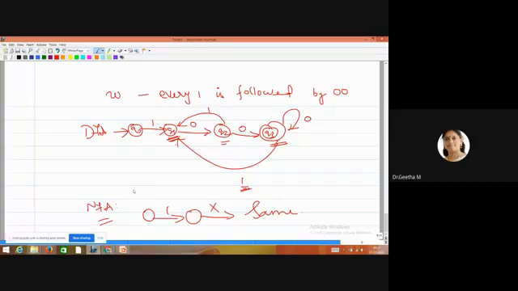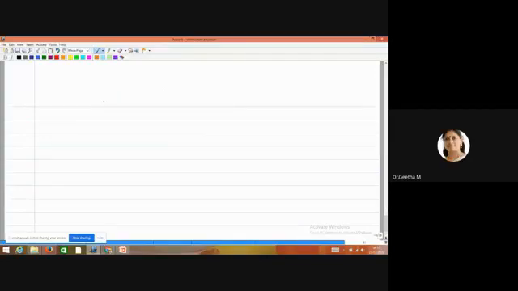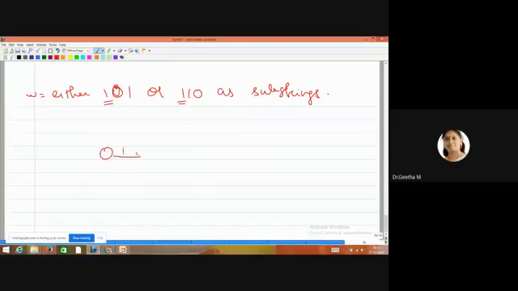Then the last problem. The last problem is strings containing either 101 or 110 as substrings. W is either 101 or 110 as a substring. You know that in both cases the common term is 1. So we take our 1 outside, then followed by 0, 1 here. So this is one diagram.